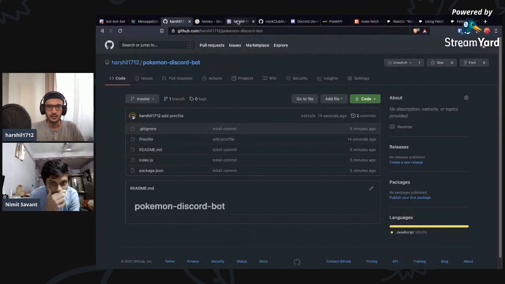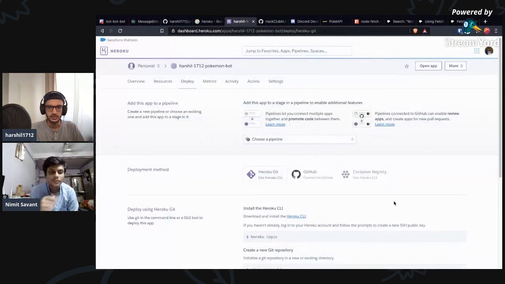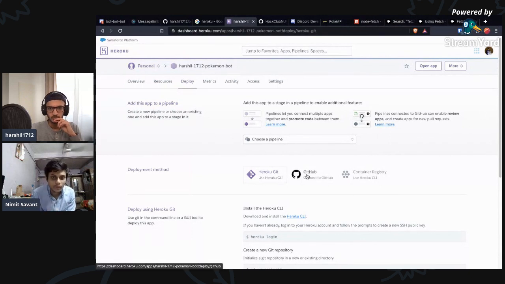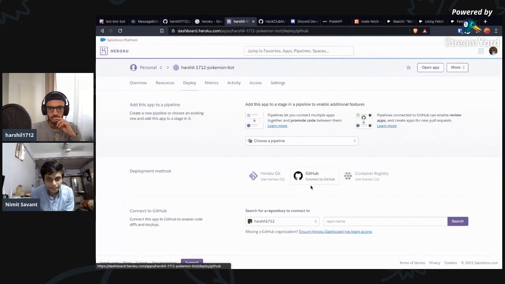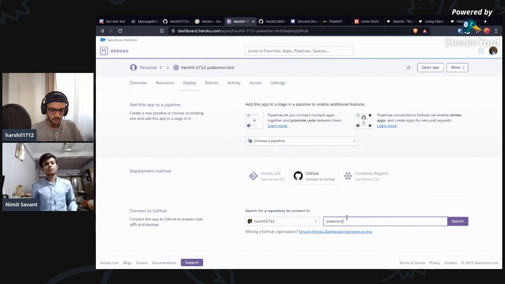So now I'm back to Heroku. Let's connect our GitHub repository. Connect to GitHub. What's the repo name? Pokemon Discord bot.